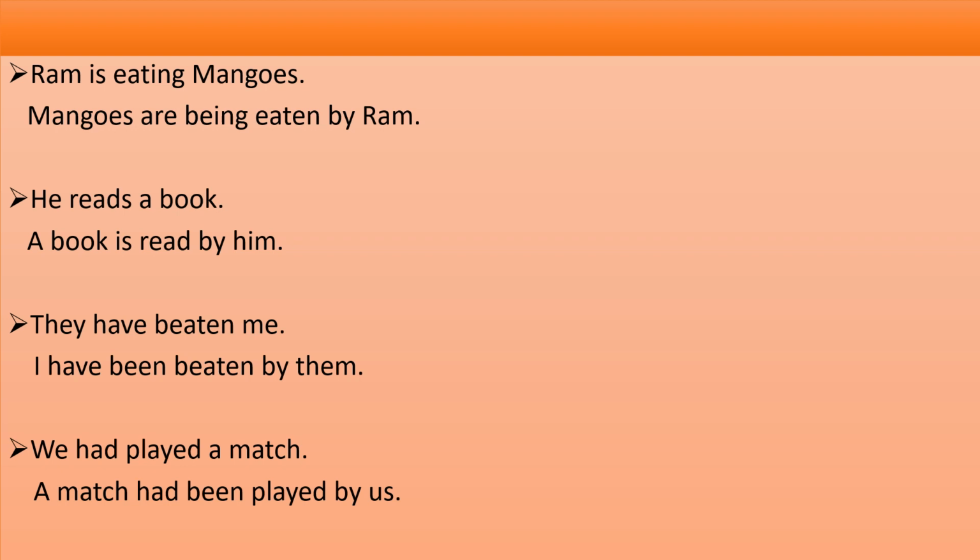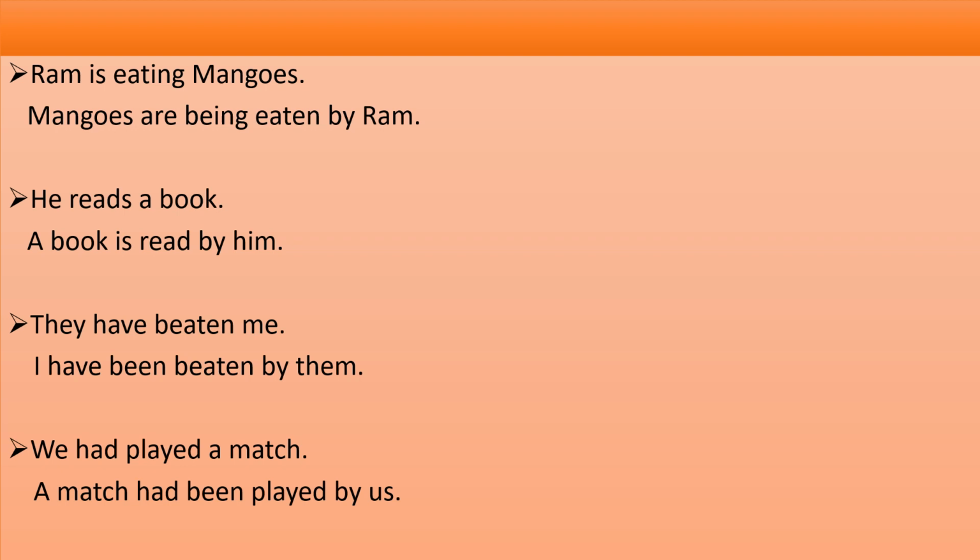Example number 1, Ram is eating mangoes. Mangoes are being eaten by Ram. Example number 2, he reads a book. A book is read by him. Example number 3, they have bitten me. I have been bitten by them. And last example, we had played a match. A match had been played by us.